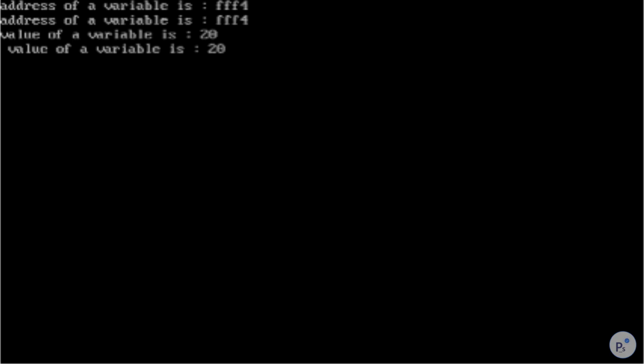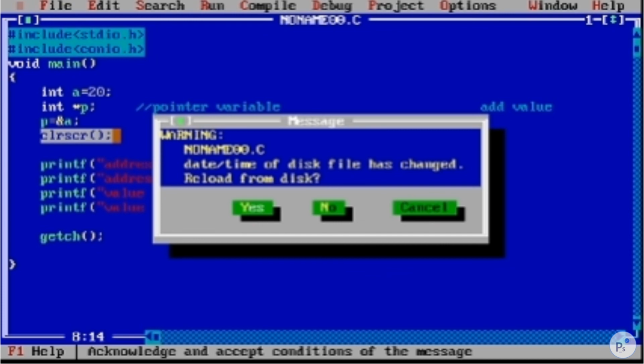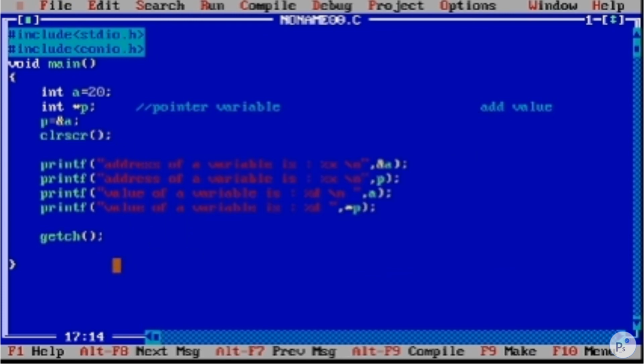No errors, control F9. So you can see the address of variable a is FFF4. The second one is by using the pointer variable, and the first one is by using the ampersand operator. And here the value of variable a is 20, by simply using %d and printing the variable. And the second one, value of a is 20, by using the asterisk symbol, star p. We are extracting the value from address FFF4. This is the main concept behind pointers.